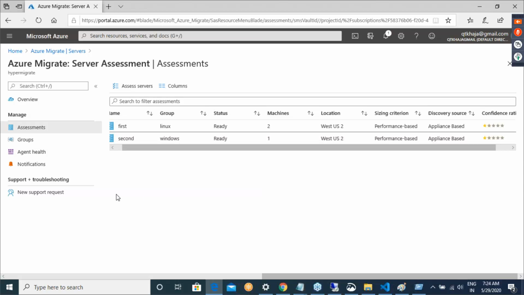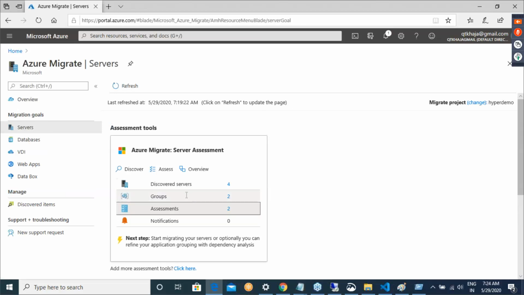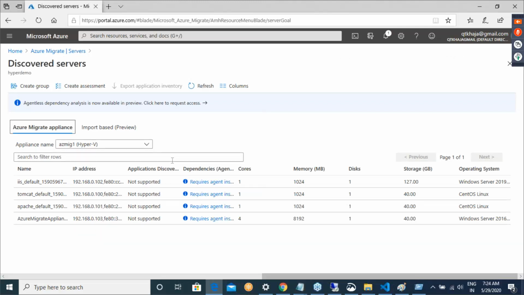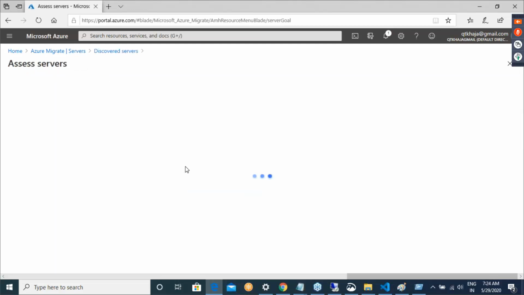All right. Whenever you're creating an assessment, you can go to the assessments. For example, I go to the discovered servers. These are all my discovered servers. Now, there is one more thing that happens here. If you go into discovered servers, are you seeing this require agent installation? If you install this, you can also find out dependencies between your virtual machines, so which virtual machine is depending on what. That is something we can do from here, but I'll not be doing that. So I'll say that I want to create an assessment.